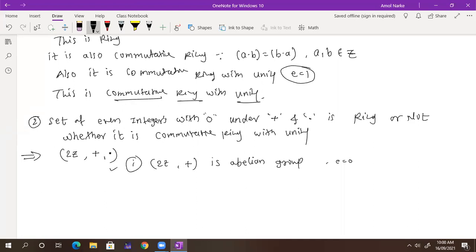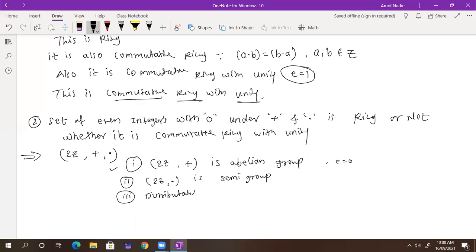What is the second one? Semigroup. Is 2Z a semigroup? Yes, simply it is a semigroup because the product is there. If you multiply any two numbers, it is closed, and multiplication is associative over Z and 2Z is a subset, so it is also there. Okay, so what about the third one?